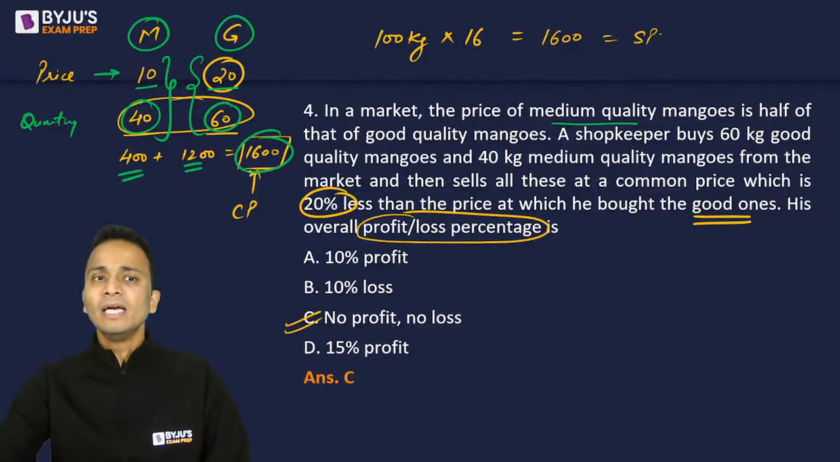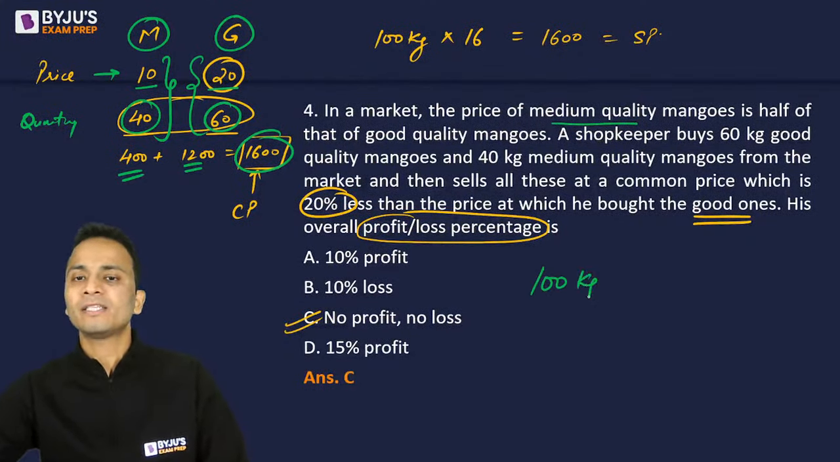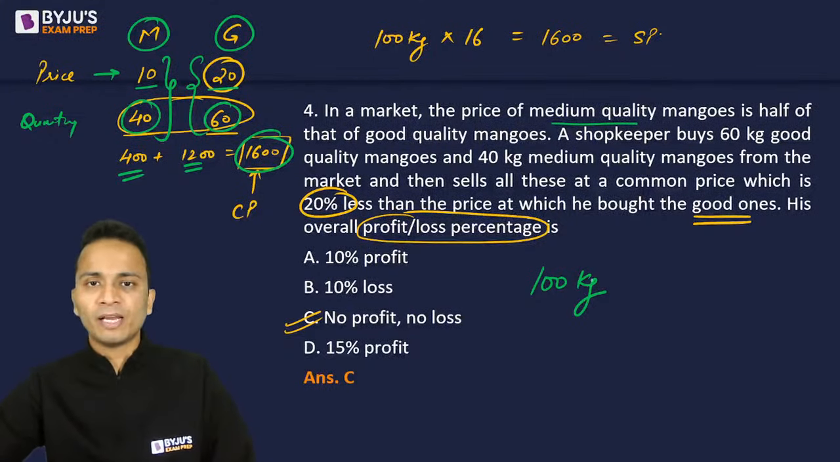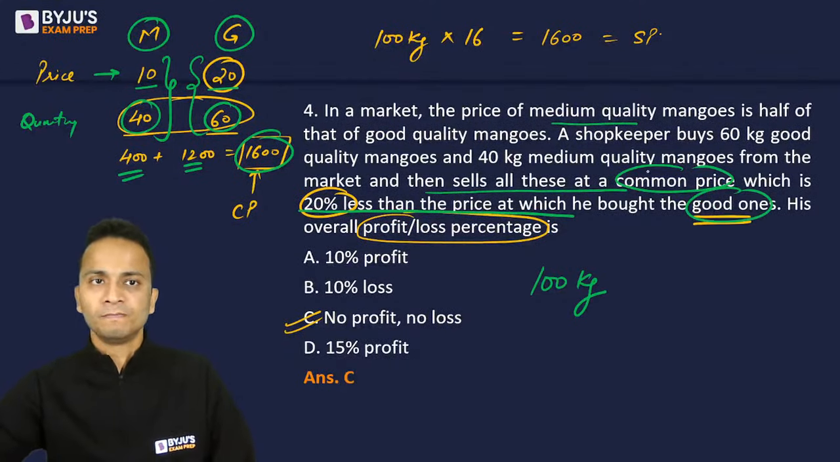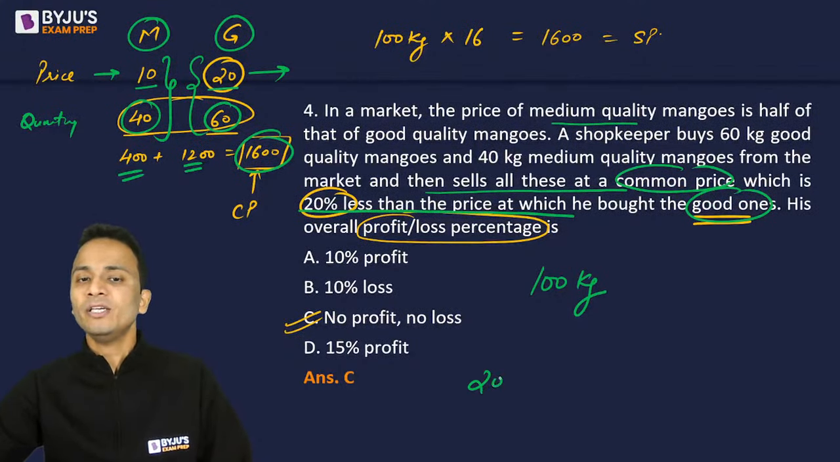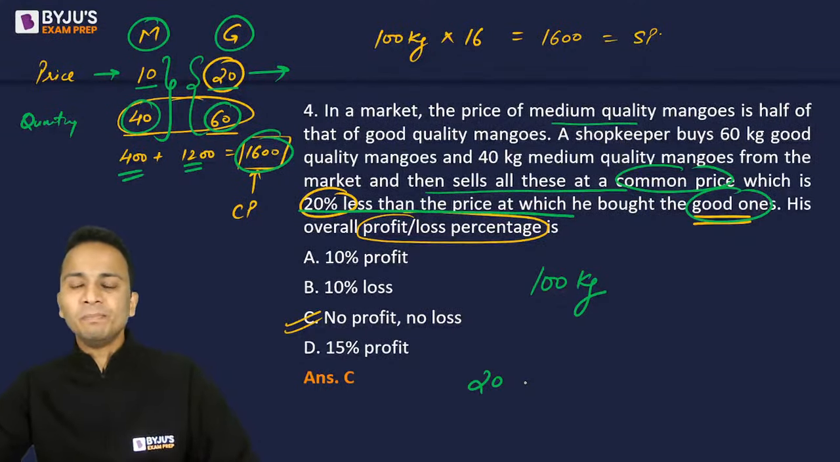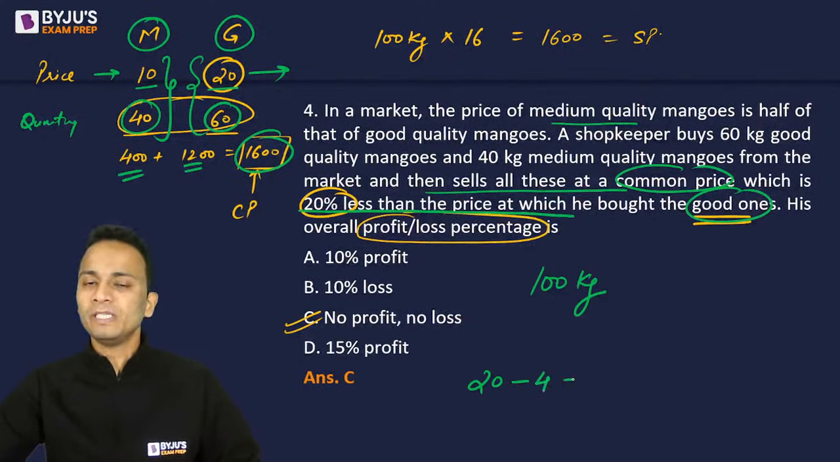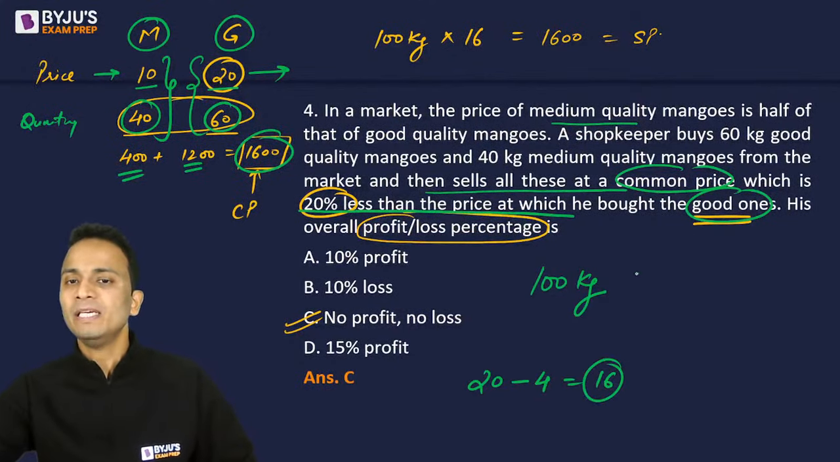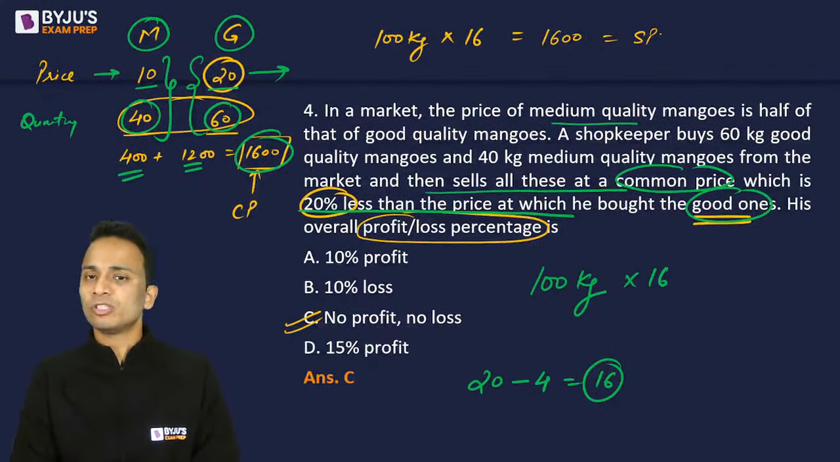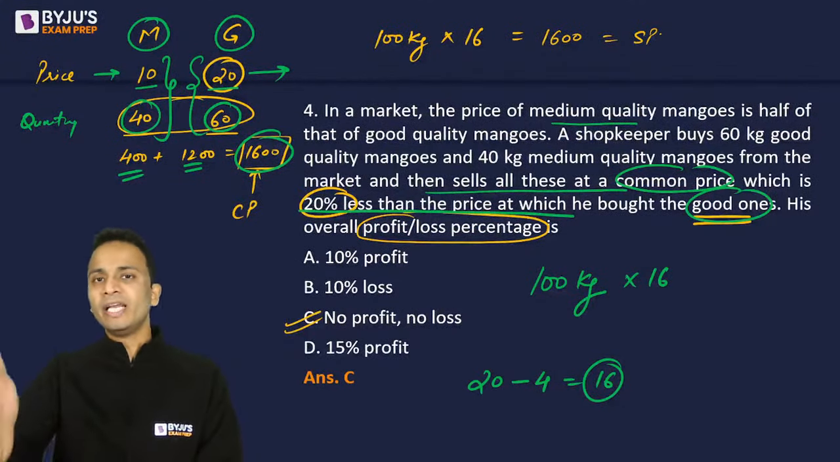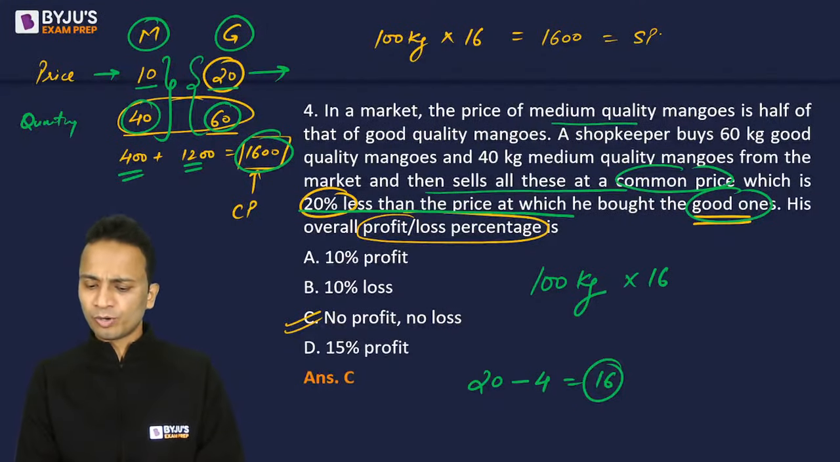Okay, now he has a total of 100 kgs of mangoes and he sells all of these at a common price which is 20% less than the price of good. The price of good mangoes is 20 rupees. We have to reduce 20 rupees by 20%, that means reduce by 4 rupees, so the price now will be rupees 16. So the common price at which he is selling these 100 kgs of mangoes is 16 rupees. So 100 into 16 will be 1600. Cost price and selling price are the same, hence no profit, no loss.